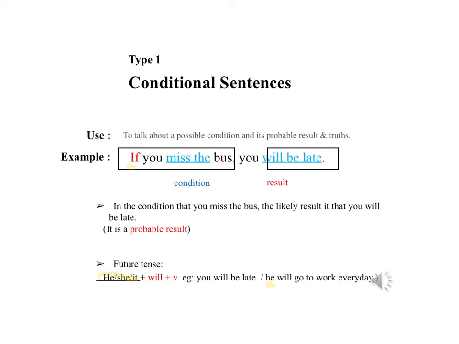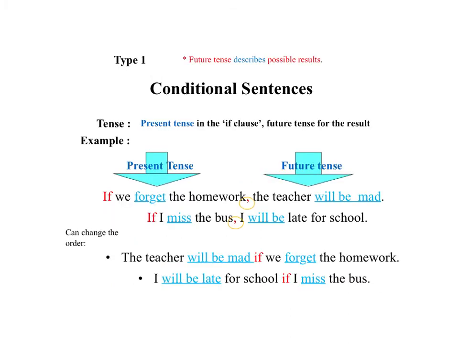So if he misses the bus, because you've used he, if he misses the bus, he will be late. Because you're using he, she, and it with the verb for your if clause, you still have to add an S or an ES. So let's just go over that again. So remember, it's describing possible or probable results.